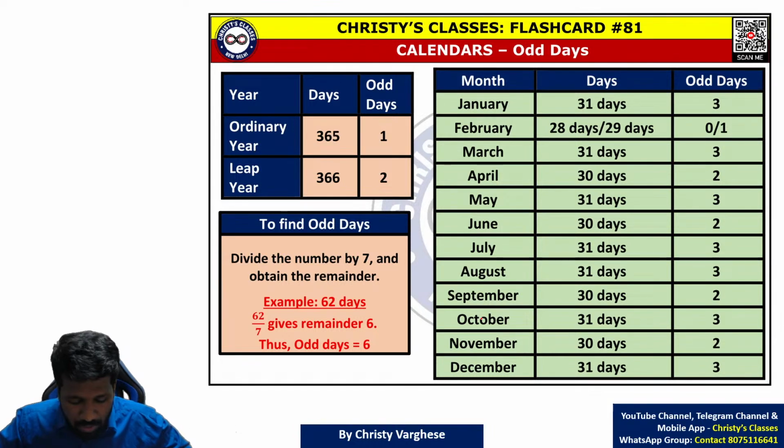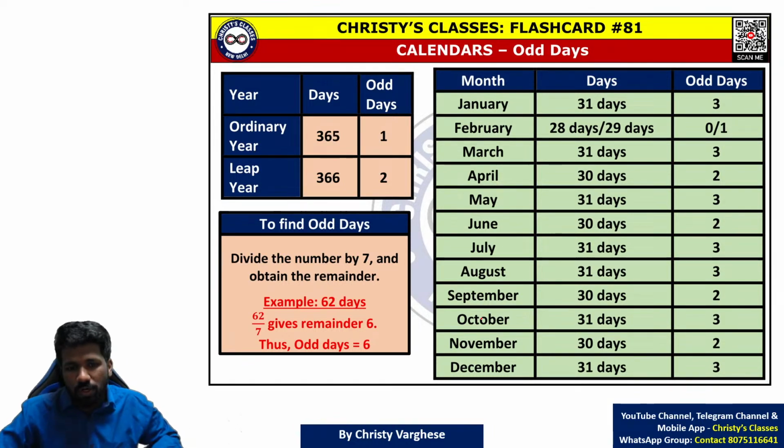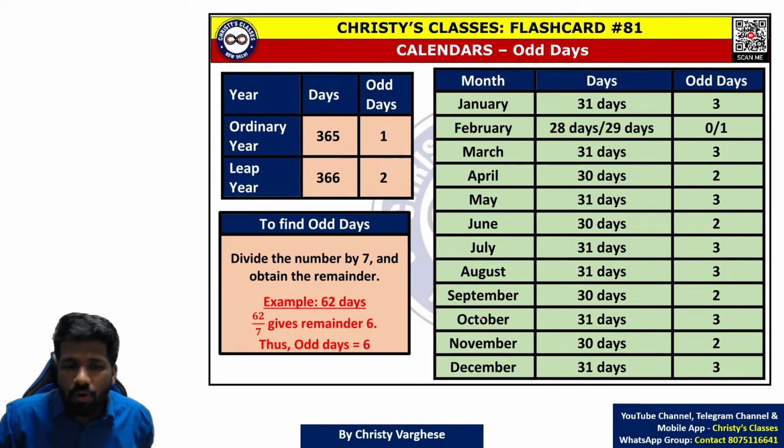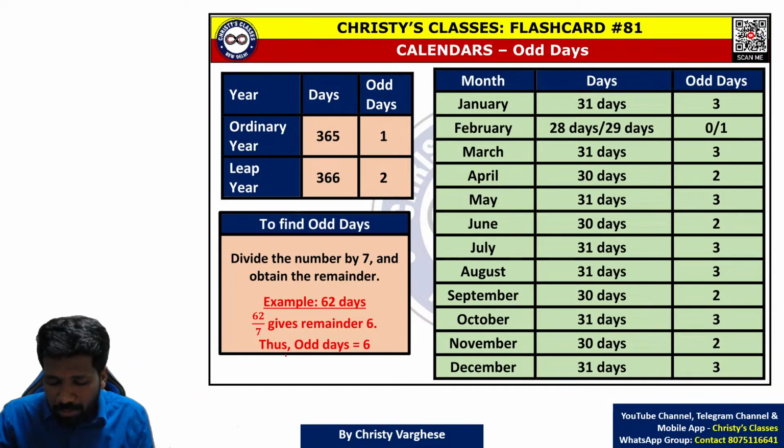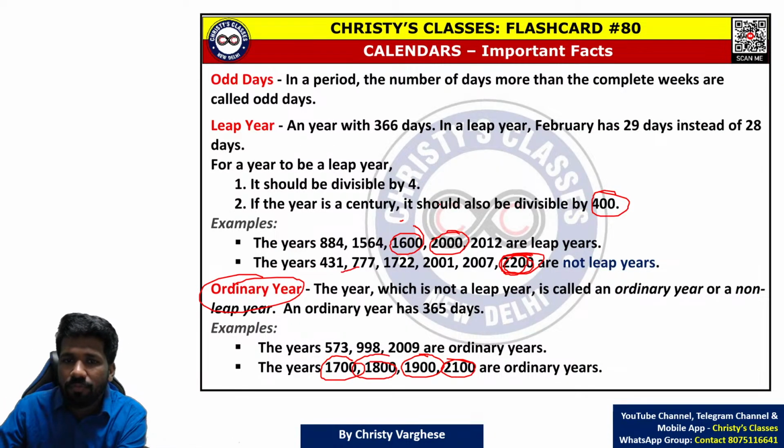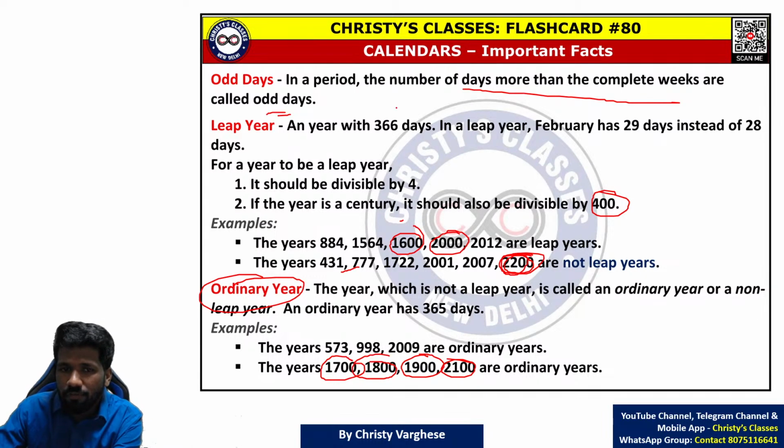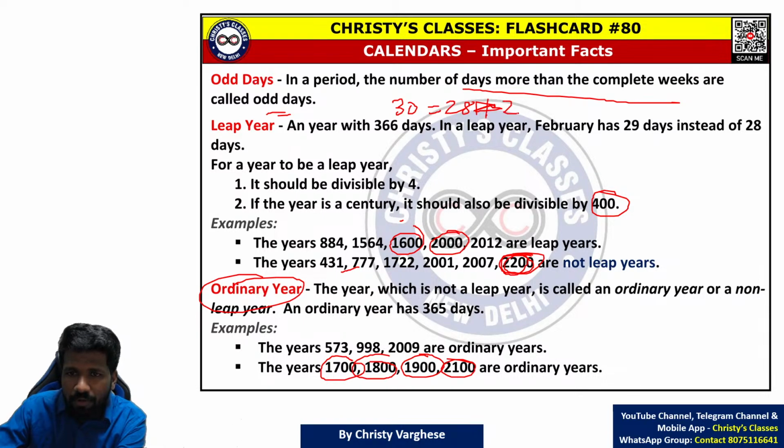Or what is the 25th day from today? For that you have to use the concept of odd days. Odd days means the extra days after complete weeks. For example, in a period of 30 days, it is 28 plus 2. 28 is a multiple of 7.